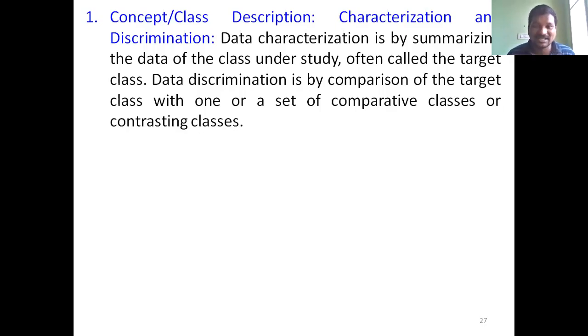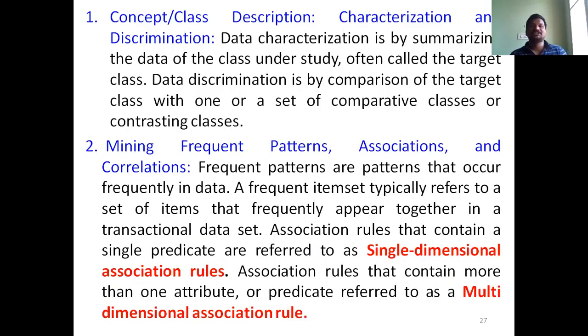The other important one is data discrimination. What is data discrimination here? It is comparing the target class with one or a set of comparative classes, which are called contrasting classes. The comparison of the target class gives you a result, in the sense of an aggregate value or average value. That value you compare with the set of different contrasting classes. For example, the average value of one student group is compared with the average value of other students. That is called discrimination. The comparison here is the discrimination process.